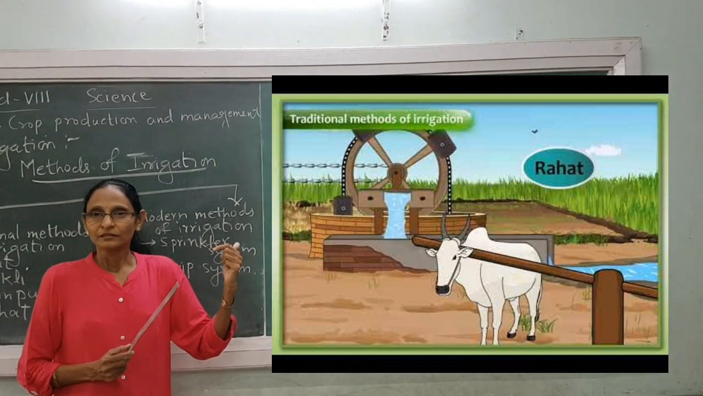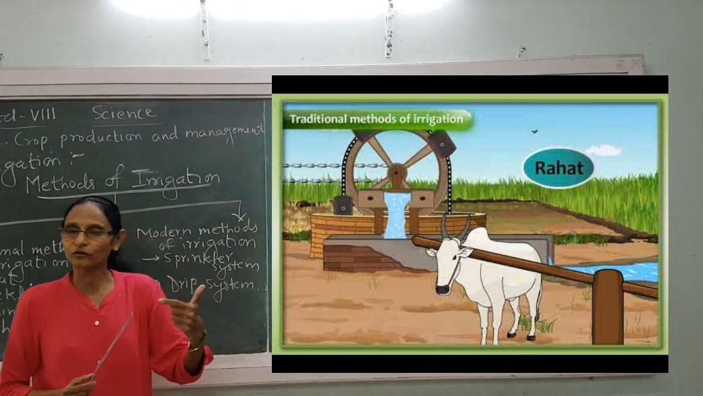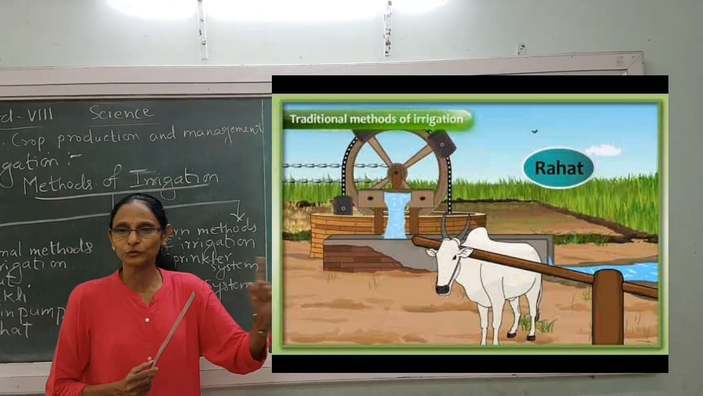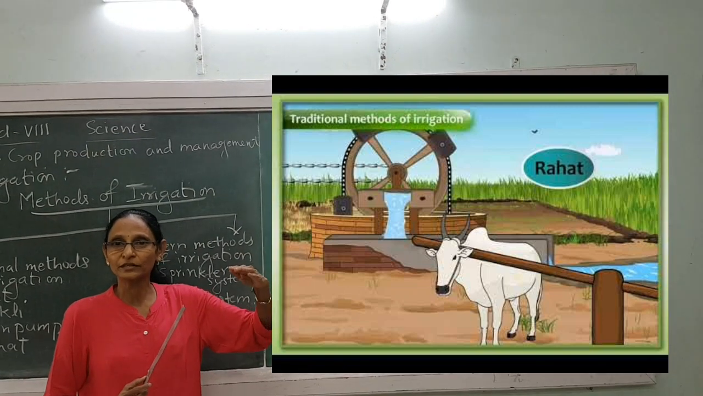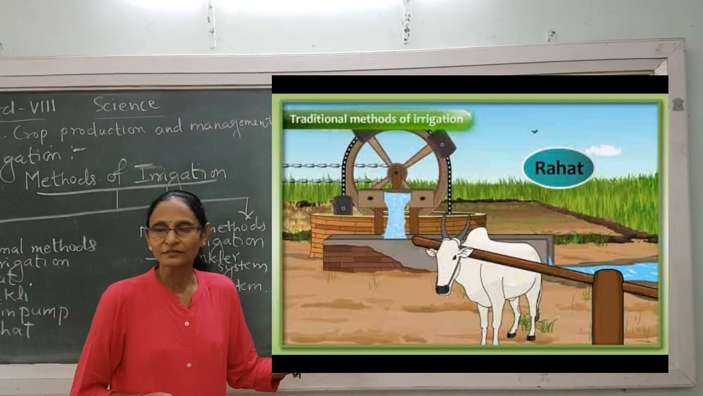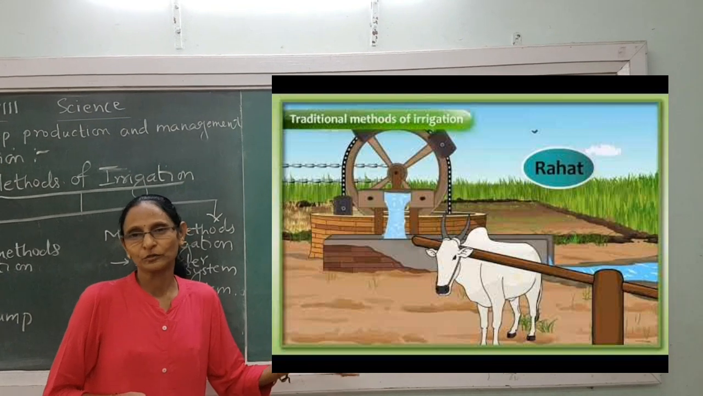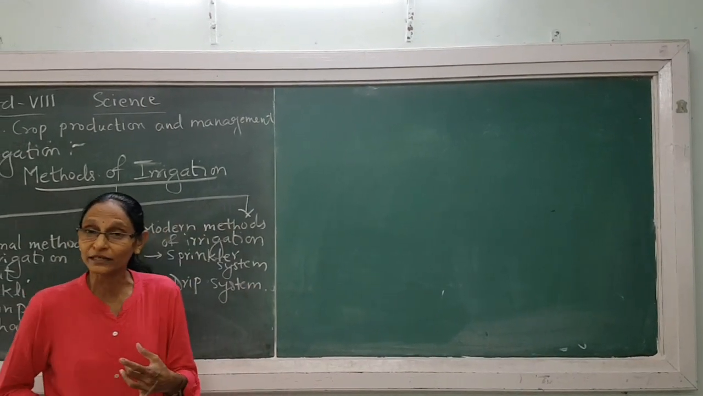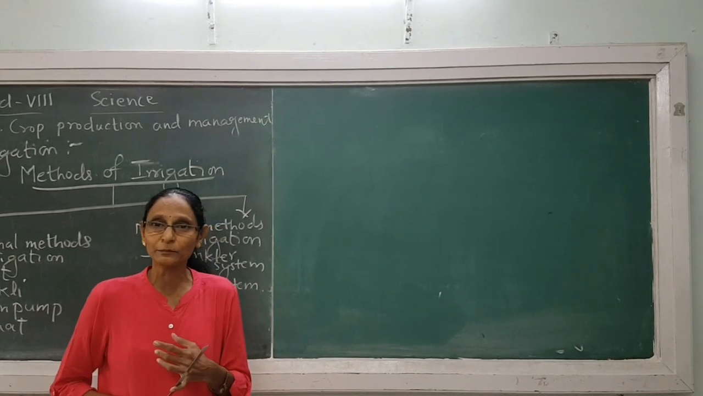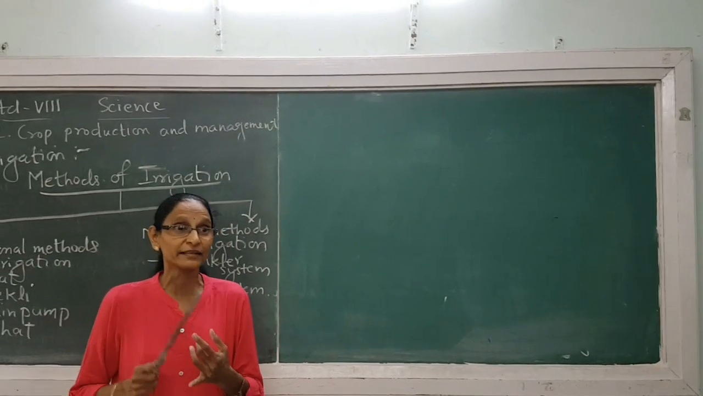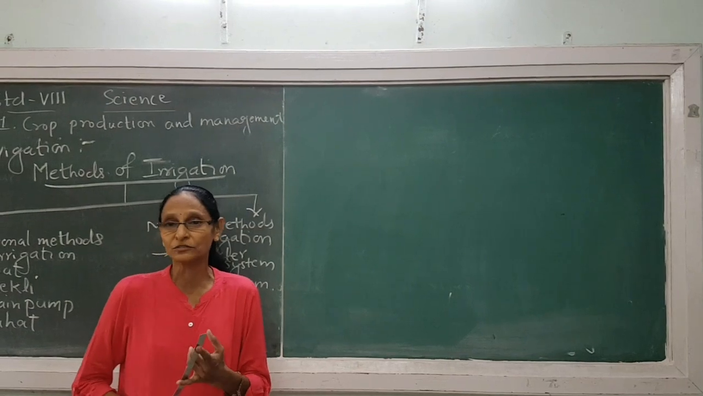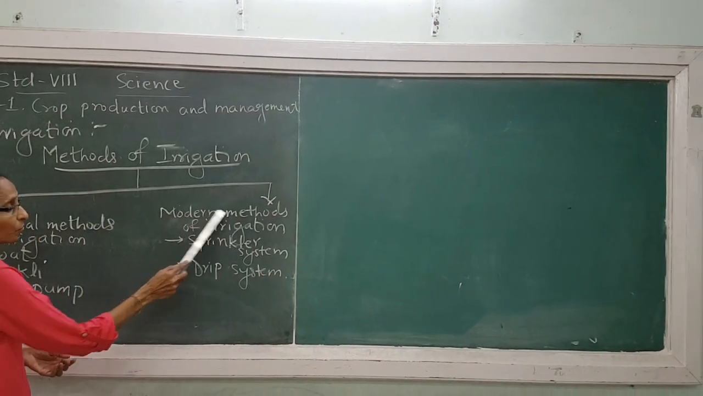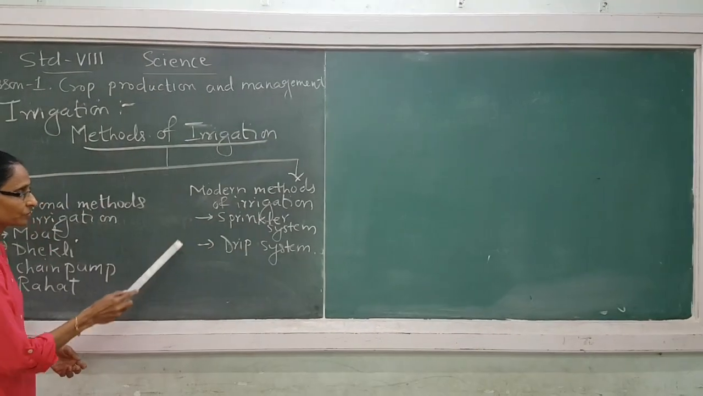A log is tied to the neck of the bull and the bull is moving in a circular position, turning that wheel. The wheel is on the ground. Without animals and humans, this method is not possible. So traditional method, as I have said previously, requires too much human labor, animal is there, it is less efficient and time consuming. So next, now we will study modern methods of irrigation.